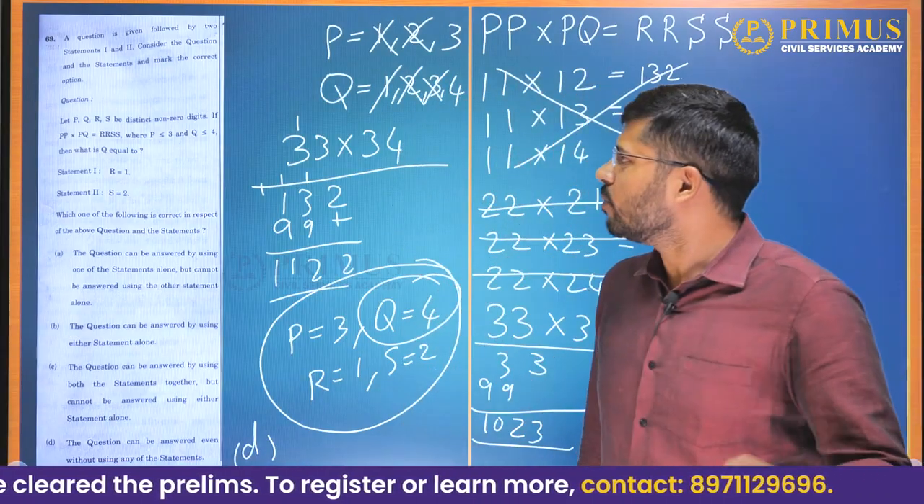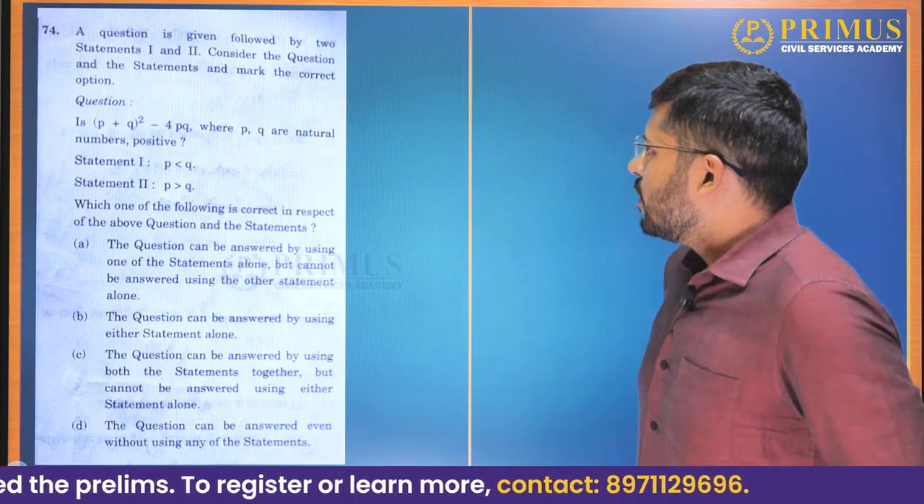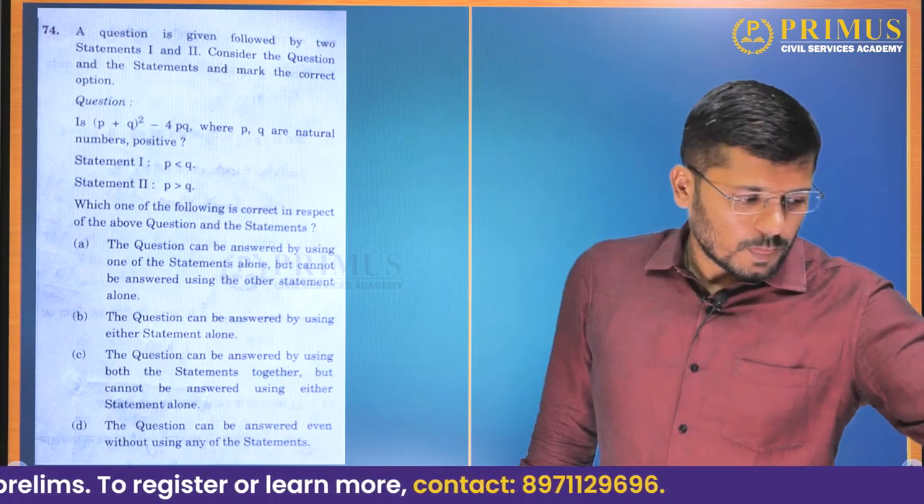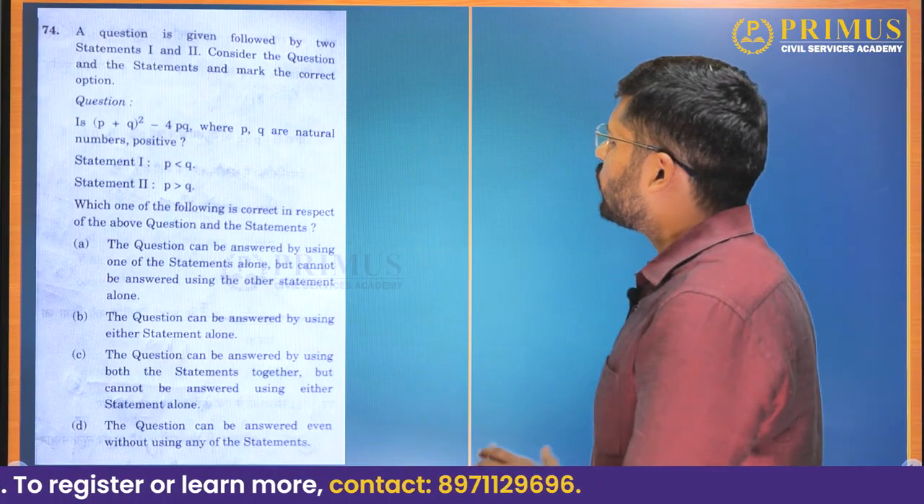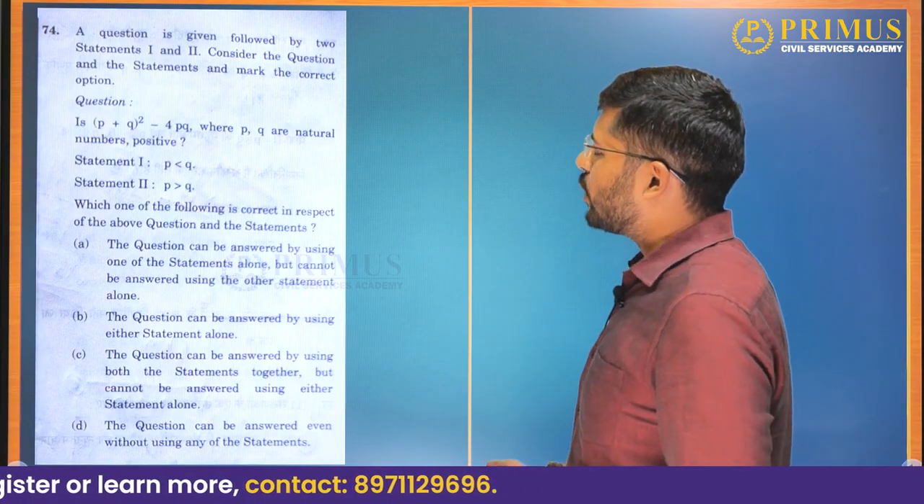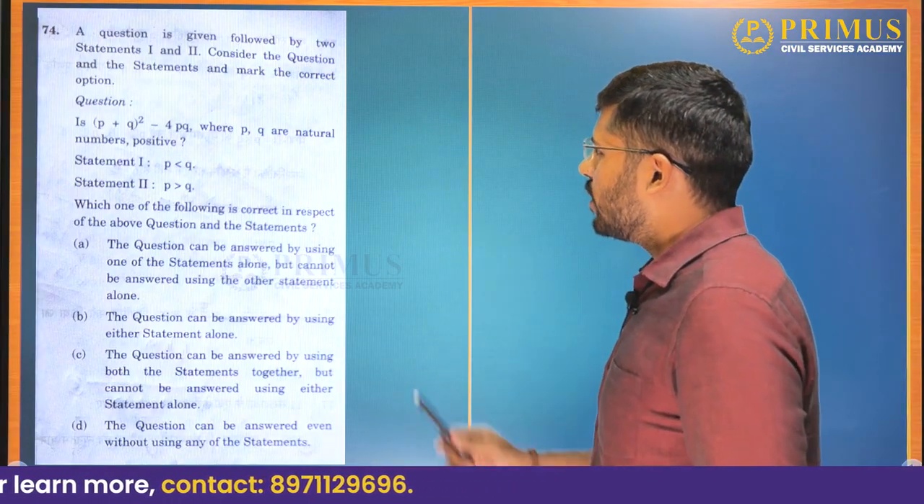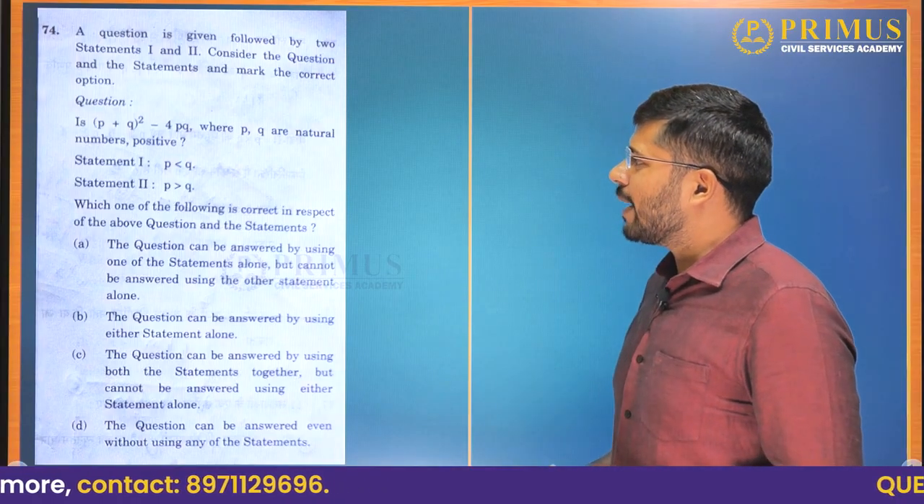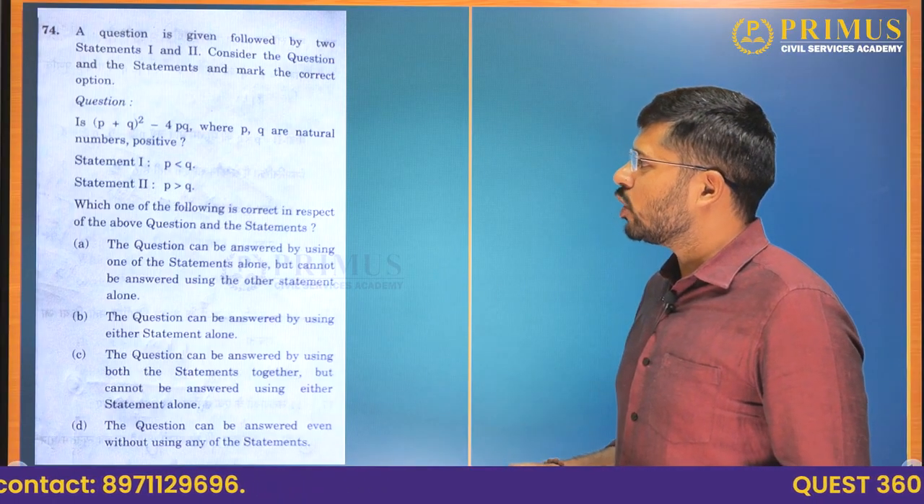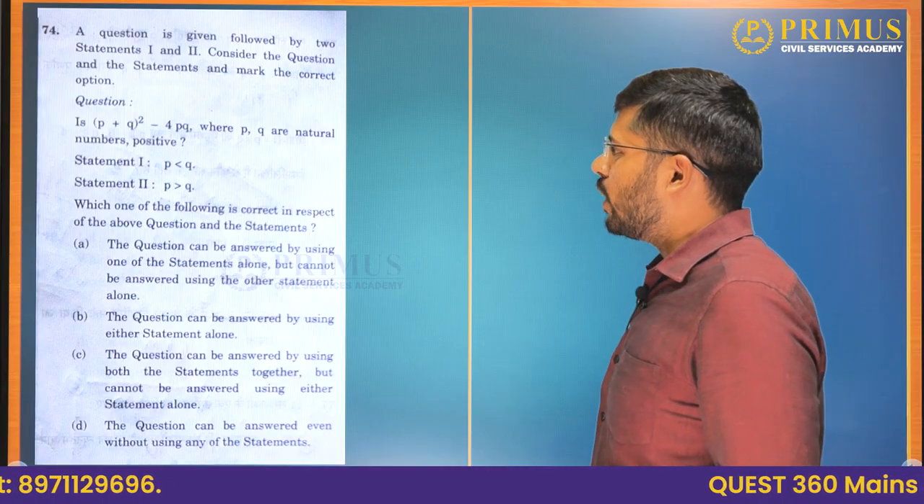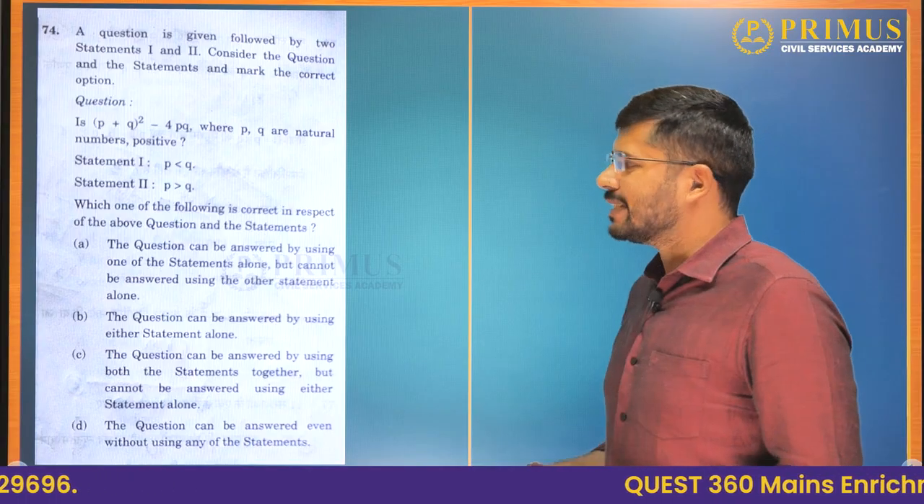Okay, we'll go further now. 74th. A question is given followed by two statements, 1 and 2. Consider the question and the statements and mark the correct option. Is (P plus Q) whole square minus 4PQ positive, where P, Q are natural numbers? Statement 1, P is less than Q. Statement 2, P is greater than Q.